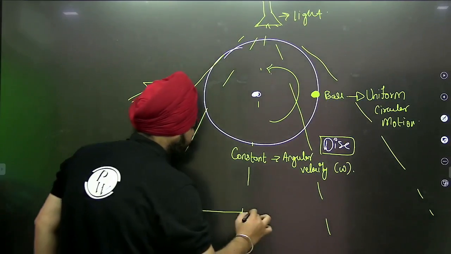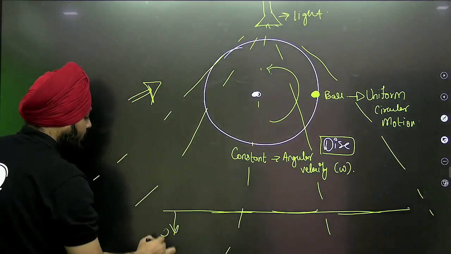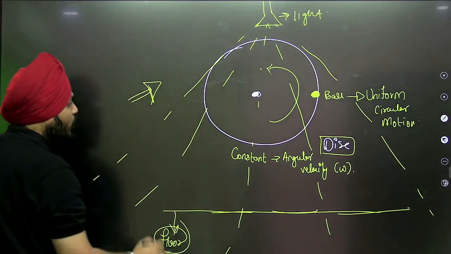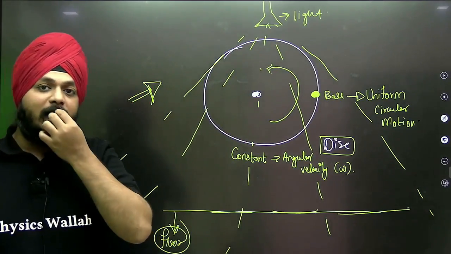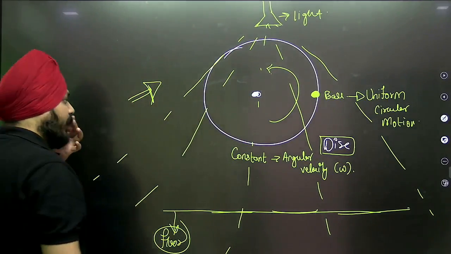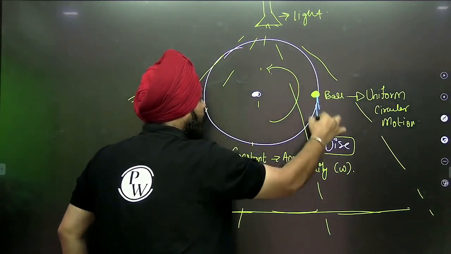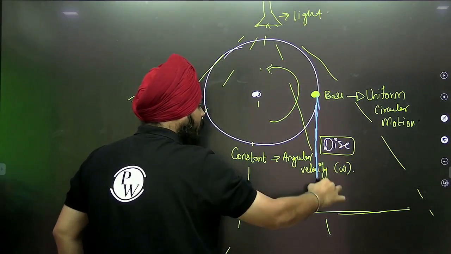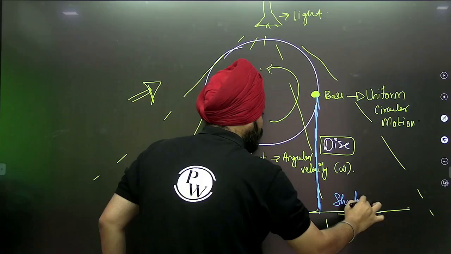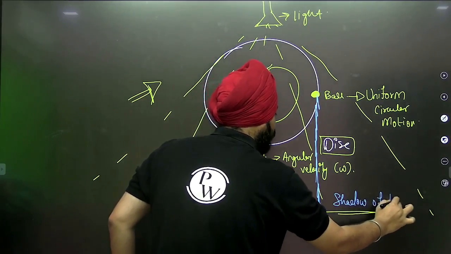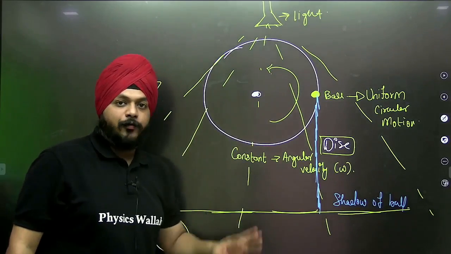At the bottom, we have a floor, and obviously the light is going to strike on the floor. Now, what will happen? The projection of this ball, in another sense the shadow of the ball, you can see on the respective floor.